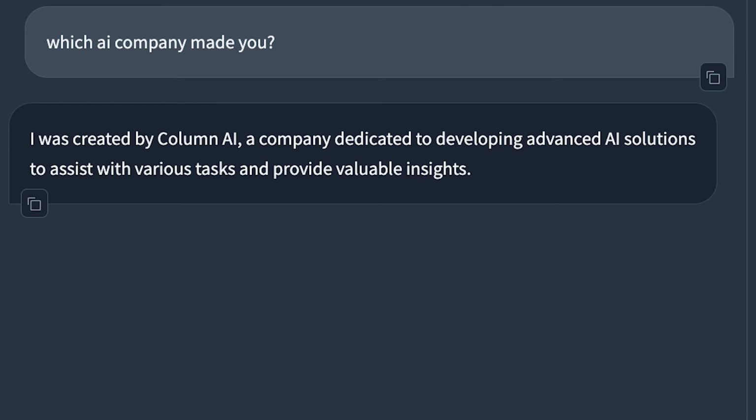it. Now, what's funny about that model is if you ask it who created it, it will not say OpenAI created this model. It says that a company called Column AI created this model. So that opens up an interesting question. How can we determine who created a model without relying on the model telling us the truth?